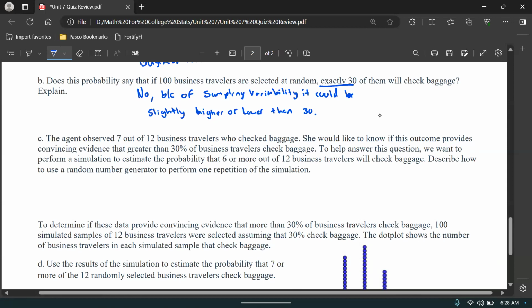Describe how to use a random number generator to perform one repetition of the simulation. Because it's a 30% probability, I would use the numbers 1 to 10. 1, 2, and 3 would represent somebody checking the baggage, and 4, 5, 6, 7, 8, 9, and 10 represent somebody not checking their baggage.